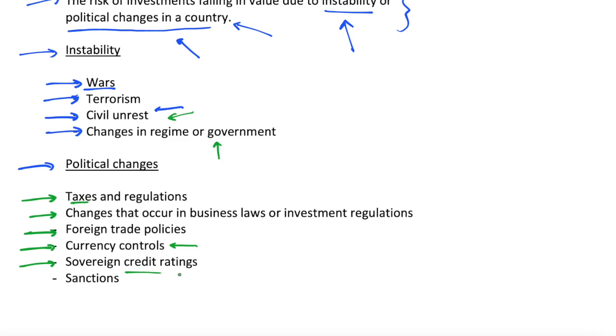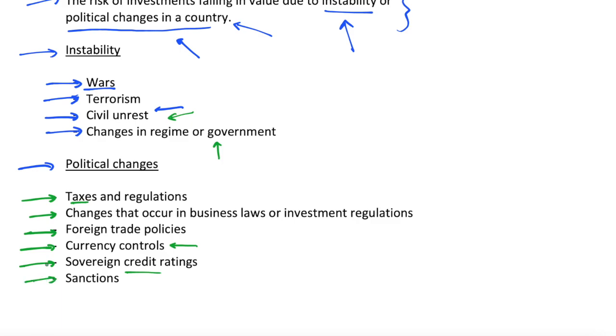We could also see if there is a new government that has overthrown the previous one, and this government may not be recognized by the relevant international authorities, and so they are viewed as riskier. You don't really want to borrow money from or have this government owe you money because they are seen as less reliable, especially if they're not even recognized as a government. Their credit rating will be much lower.